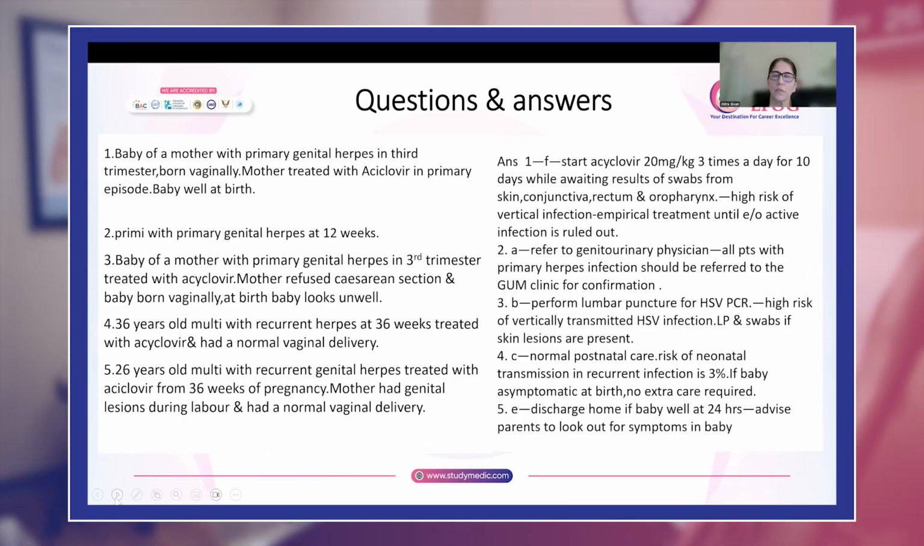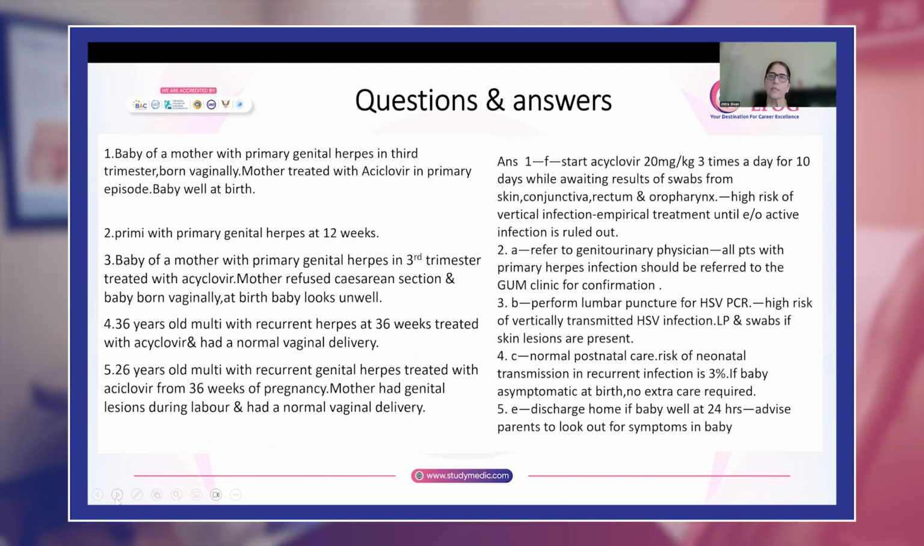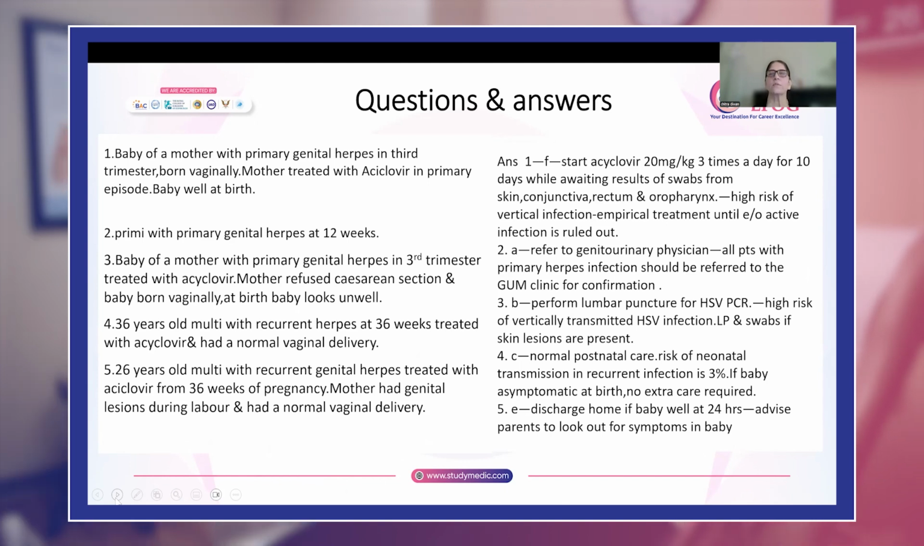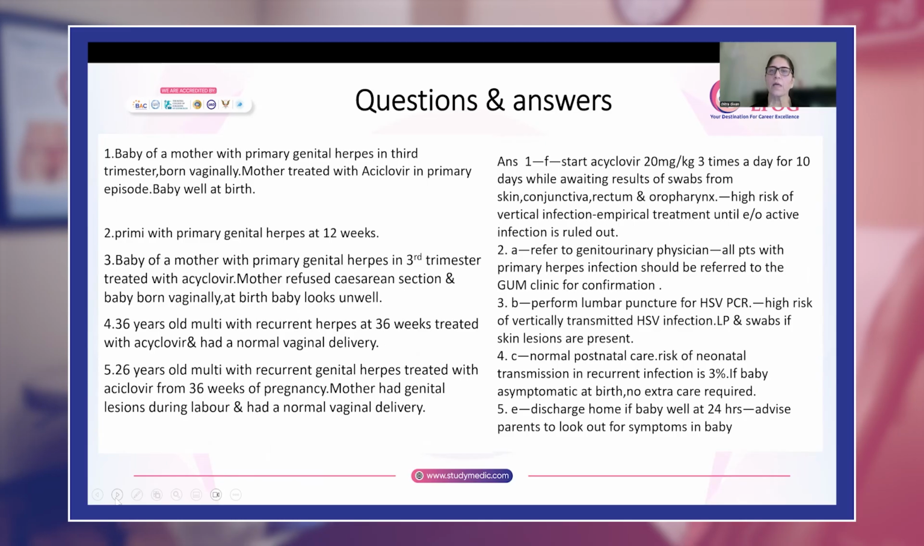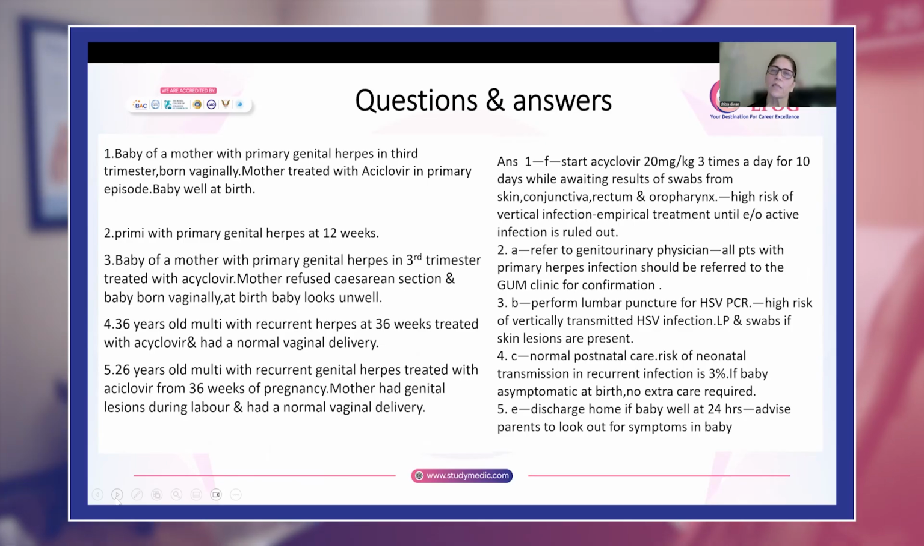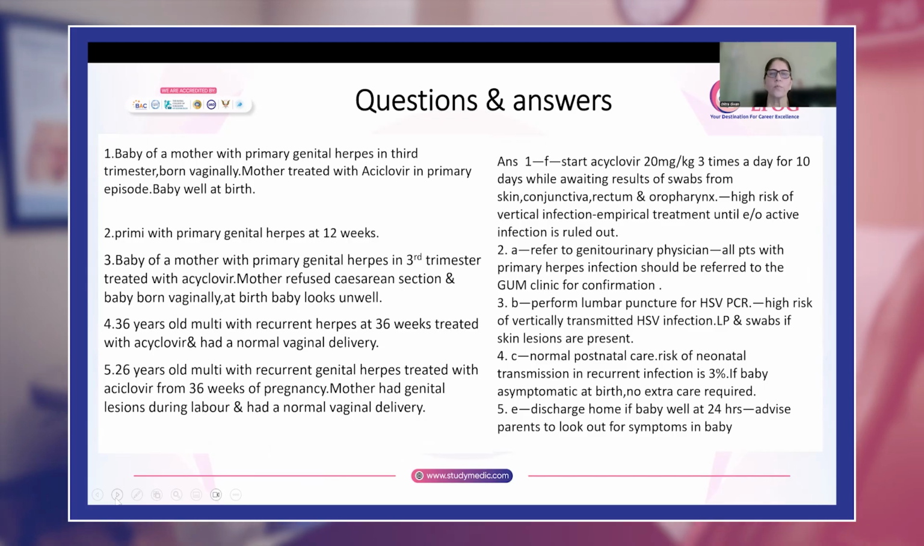So you will keep the baby in hospital for a period of 24 hours, and educate the parents about what they have to look out for in the baby. If the baby becomes very jittery, is crying, or is not accepting feeds, then they will bring the baby back immediately to the hospital. Okay.